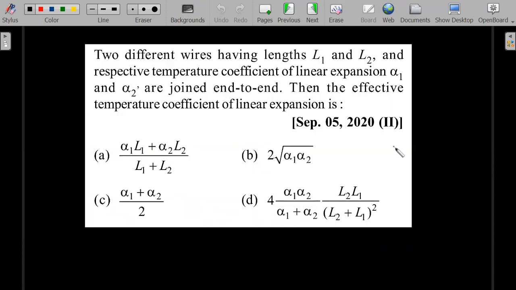Let's start with the first question: thermal expansion. Two different wires having lengths L1 and L2 and respective temperature coefficients of alpha 1 and alpha 2 are joined end to end. Then the effective temperature coefficient of linear expansion is.